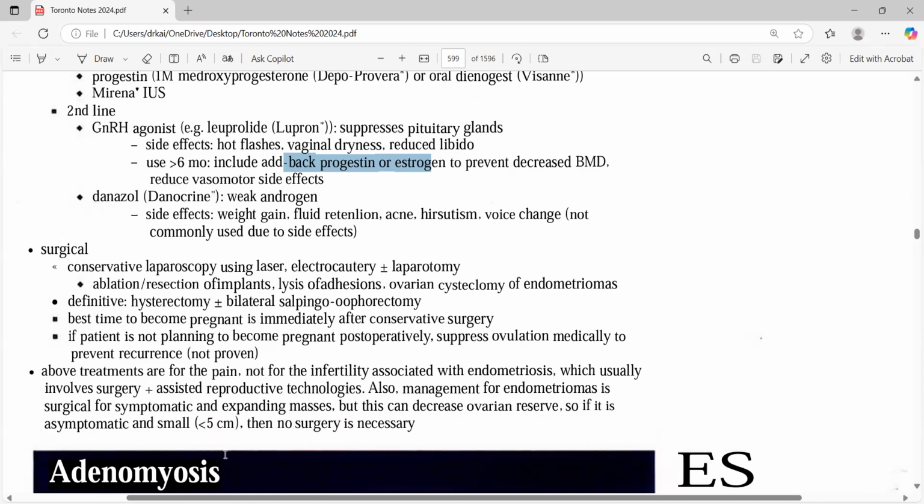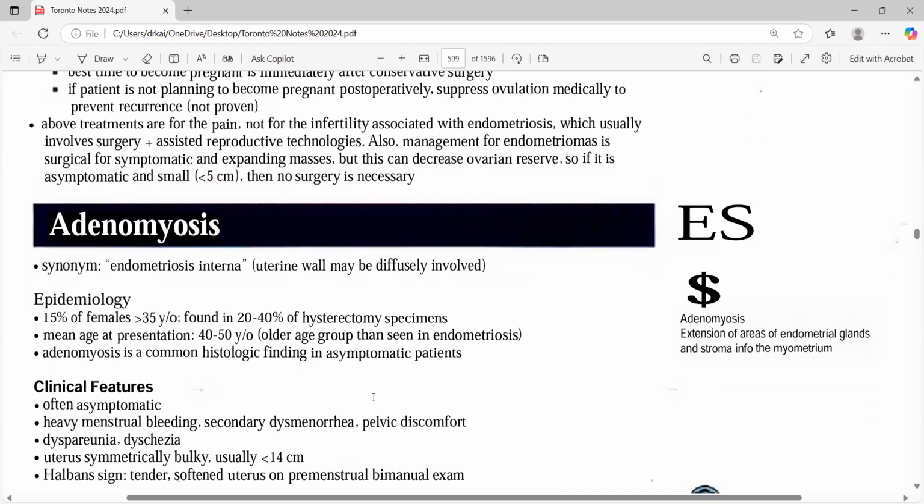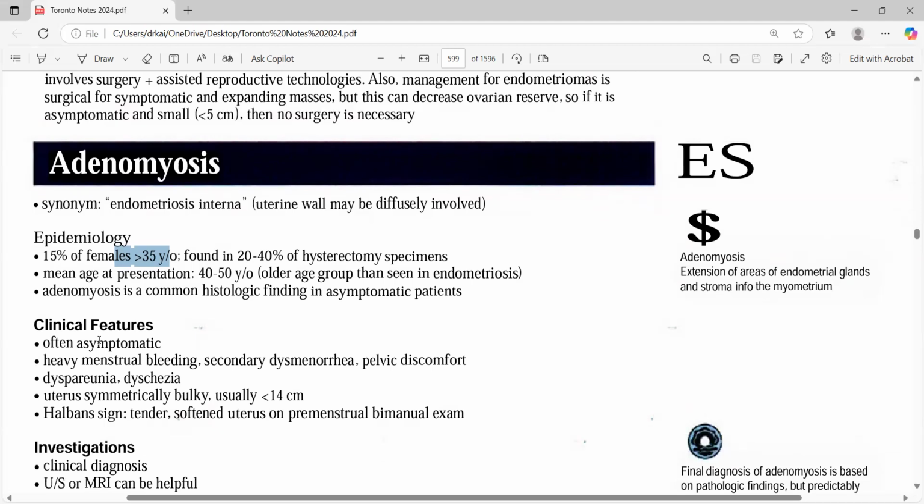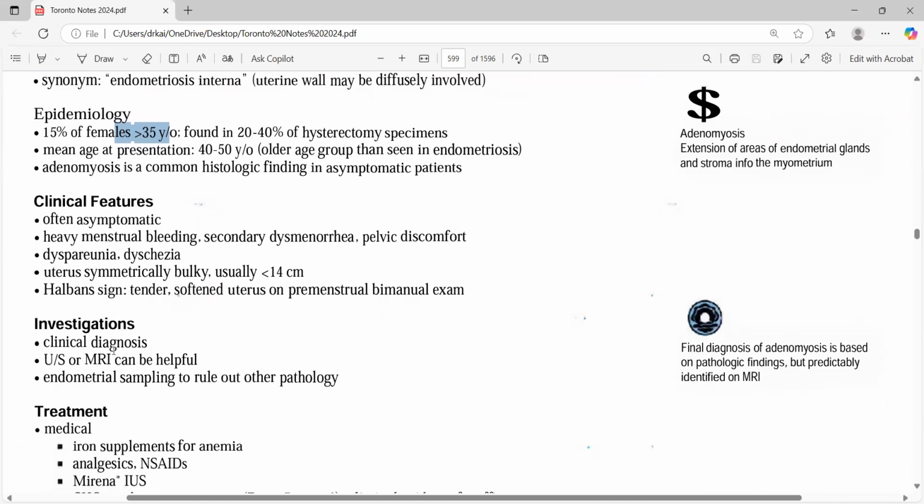I keep telling you, don't go for any surgery if the female wants to preserve fertility or wants to get pregnant in the future. In that case, try to keep it as medical as you can, but wherever possible, we can go for surgery as well. Then comes adenomyosis. In that case, as you can see, the age is more than 35. Mean age at presentation is 40 to 50. Adenomyosis is a common histological finding. It's often asymptomatic, with heavy menstrual bleeding, dyspareunia, dysmenorrhea, a symmetrically bulky uterus, and Halban sign. It's mainly a clinical diagnosis.